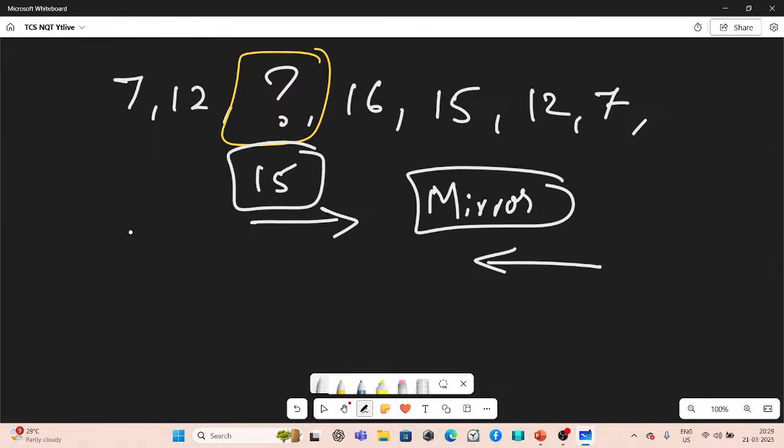It's not 13. All right. So congratulations, you have now learned something new. The logic of mirror, which you can apply inside the number series questions and get the job done real quick. Time is of the essence. You should not waste time analyzing and doing multiple logics. All right.